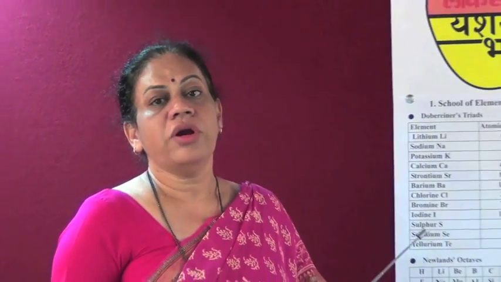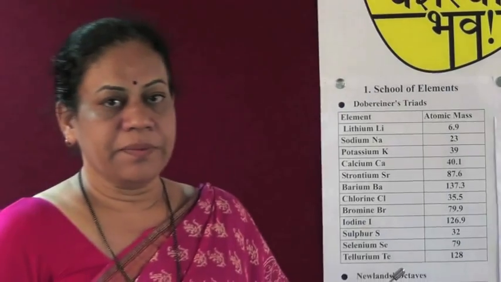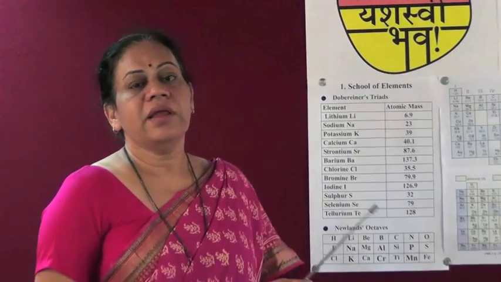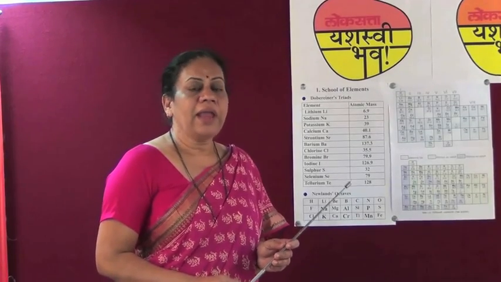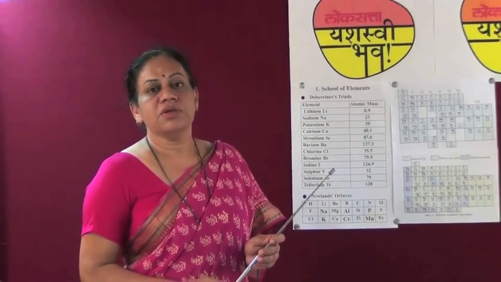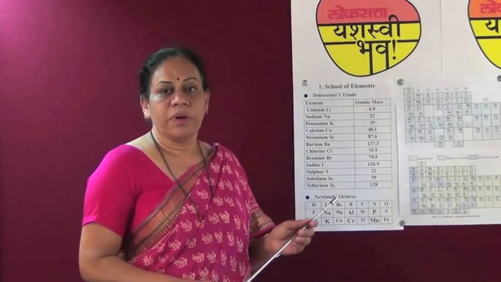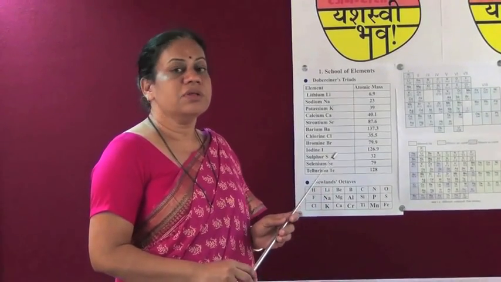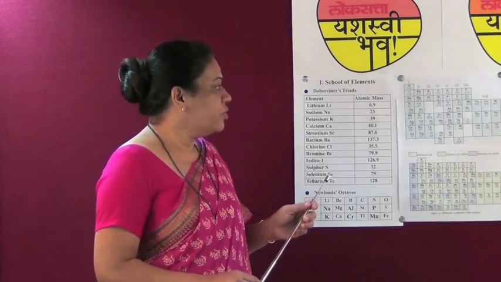Then came into existence Mendeleev's periodic table, which is also called the short form of the periodic table. Mendeleev examined the relation between the atomic masses of the elements and their physical and chemical properties. He concentrated more on the chemical properties of the elements because these elements reacted well with oxygen and hydrogen.